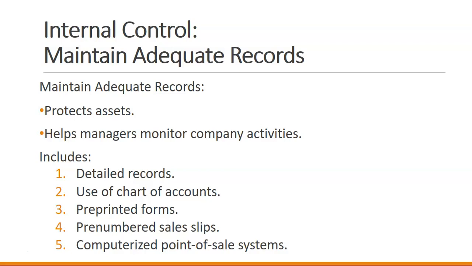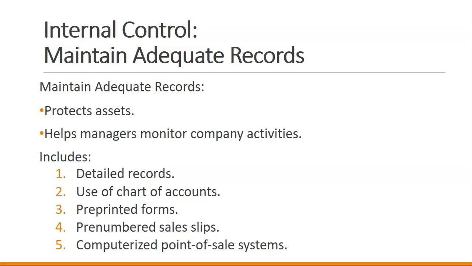One of the ways that fraud sometimes happens in companies is through the use of fake invoices or fake sales slips. By pre-numbering our sales slips, it's easier to spot a fake sales slip by the number. The numbers will be off and we can catch that.